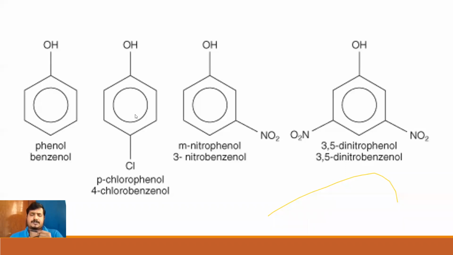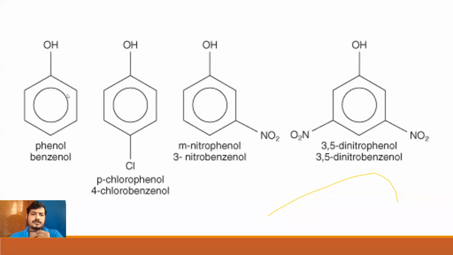Then I have this. Now, what is the difference between this and this? I have a chlorine which is attached at the para position. Now, in the last chapter, we looked at the different positions that can be there on a substituted benzene. So if I have a substituent attached to a benzene, I can have different positions.